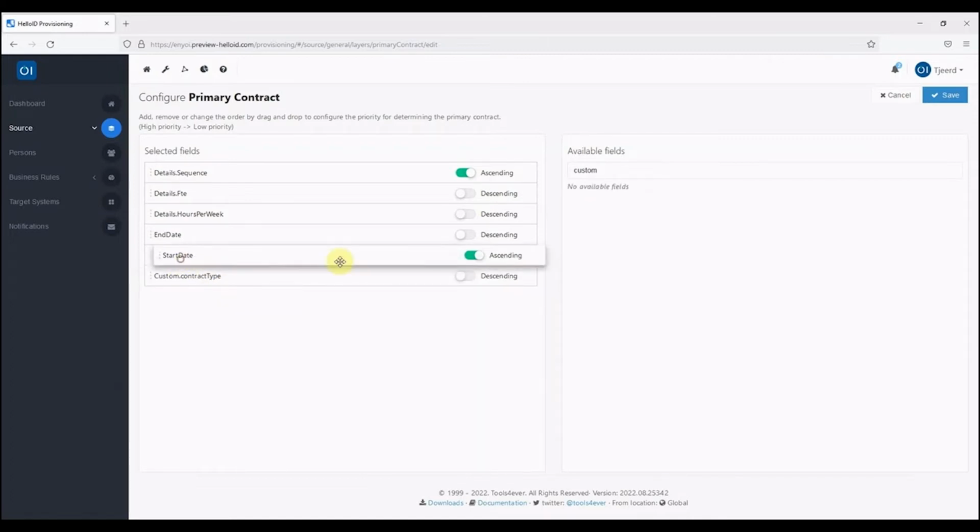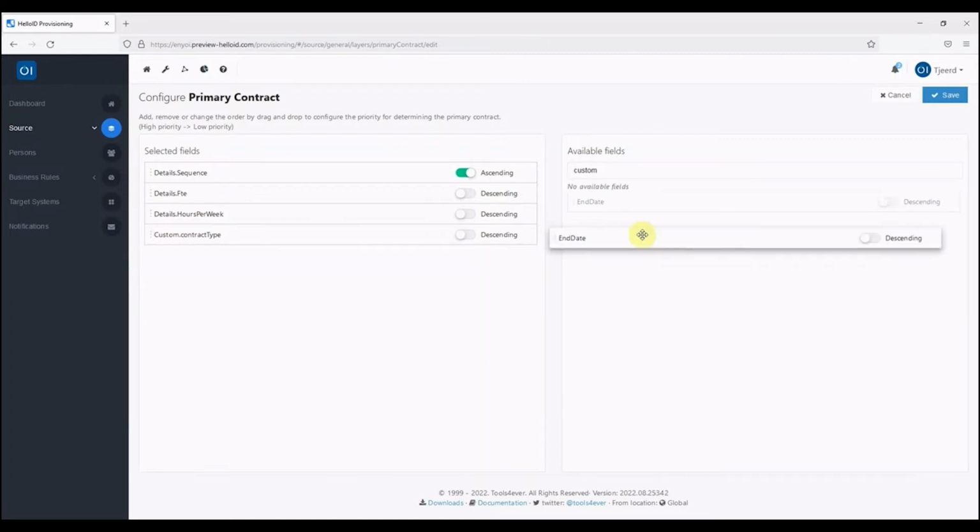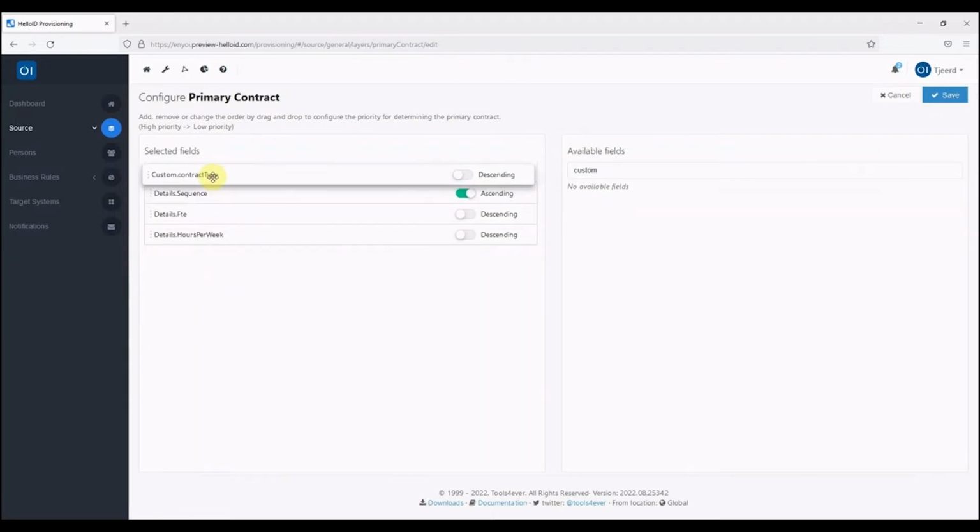For example, if you don't want to check the end and start date anymore. You can also change the ordering of which should be checked first. For this demo, we use contract type and it is descending. In this way, you can change the primary contract determination, and in this case, the contract type is important. One thing to keep in mind is that besides the ordering for the selected fields, we also have ordering for the active and inactive contracts. Active contracts will always be more important than inactive contracts.